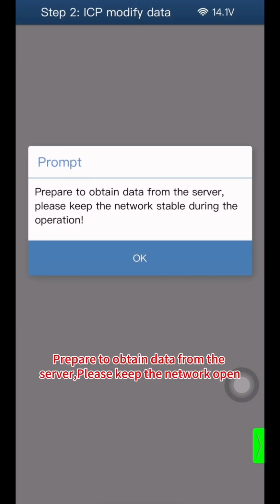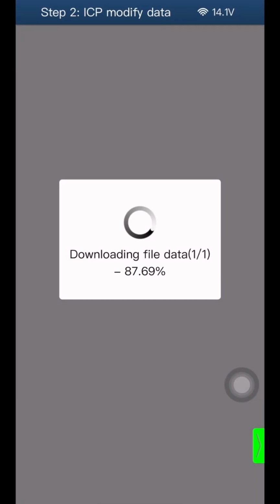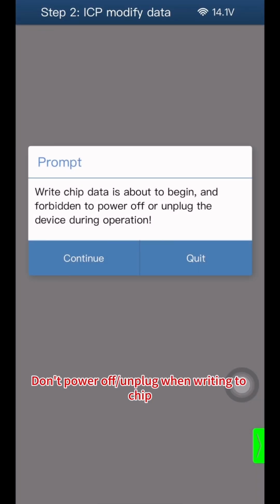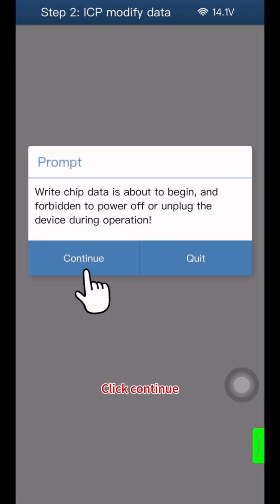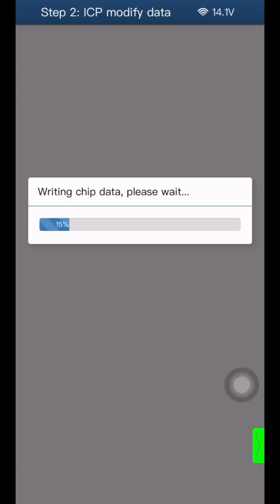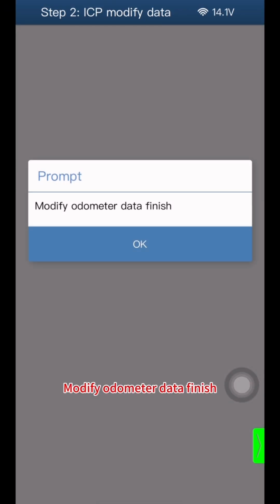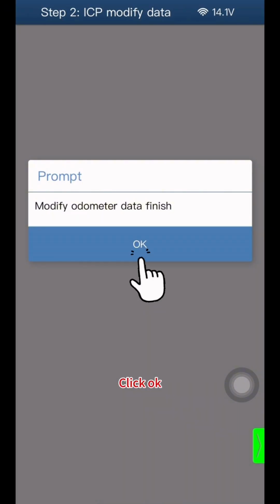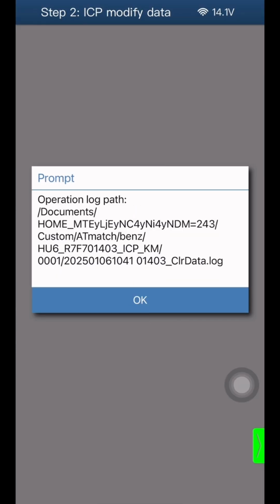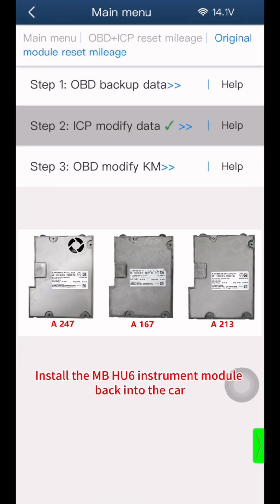Please keep the network open. Click OK. Don't power off or unplug when writing to chip. Click Continue. Modify odometer data finish. Click OK. Click OK. Install the MB HU6 Instrument Module back into the car.